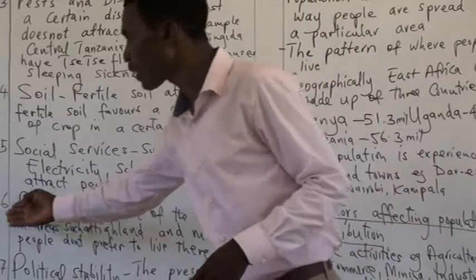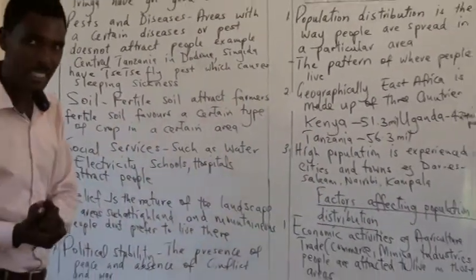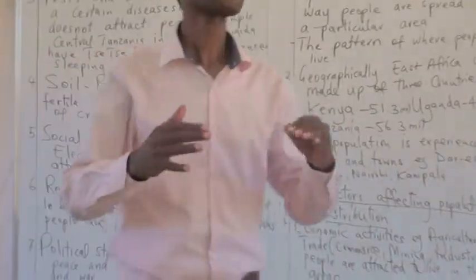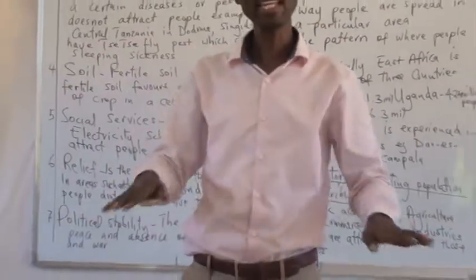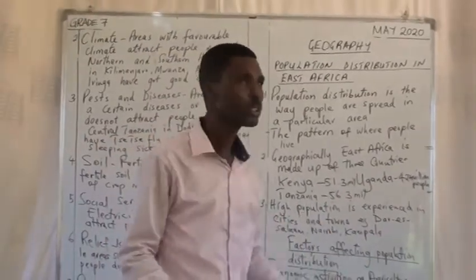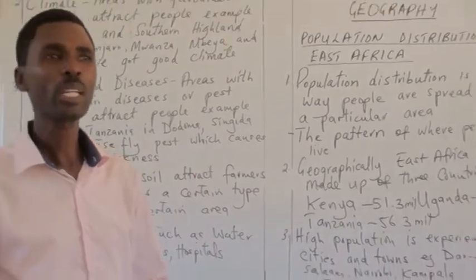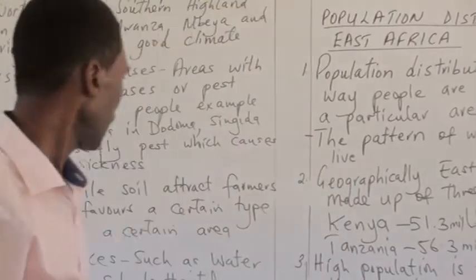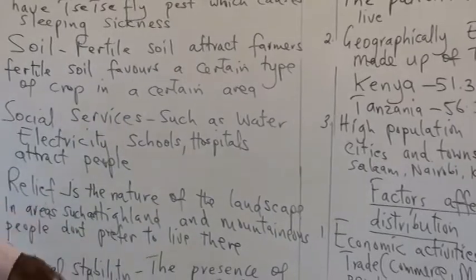Another one is relief. What is relief? Relief is the nature of the landscape. When you talk about the nature of the landscape, we'll say sometimes the land can be a highland or lowland or a plain. Now this factor is also a reason that leads people to live in an area. Usually people like to live in areas where there's a little bit of plain and not very high. Therefore, in higher lands and mountainous areas, people don't prefer to live there.